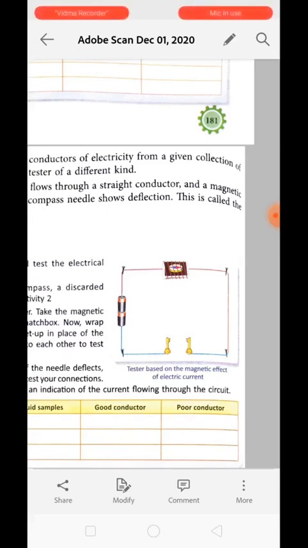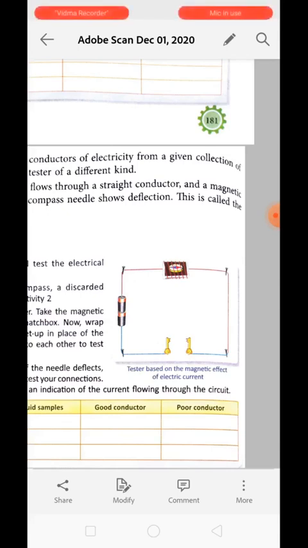But instead of a bulb, we are using a magnetic compass, and that is why this type of tester is called a magnetic tester.